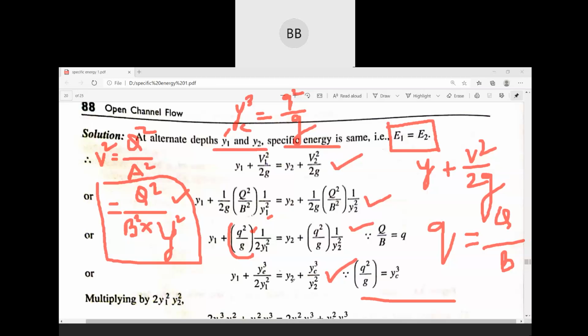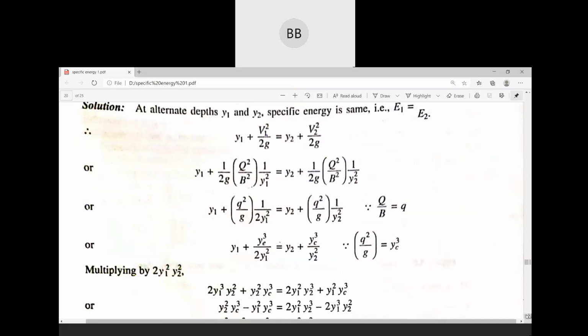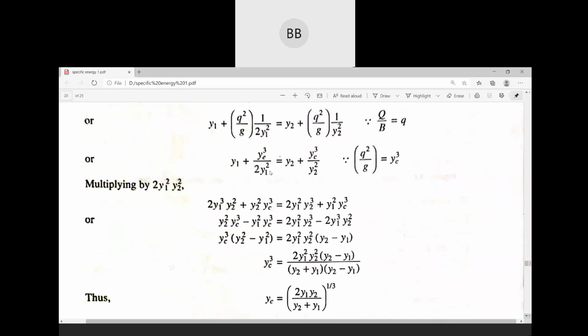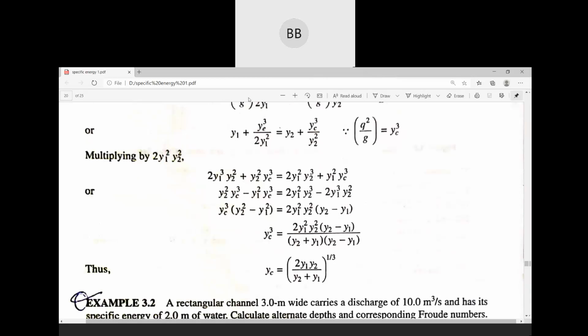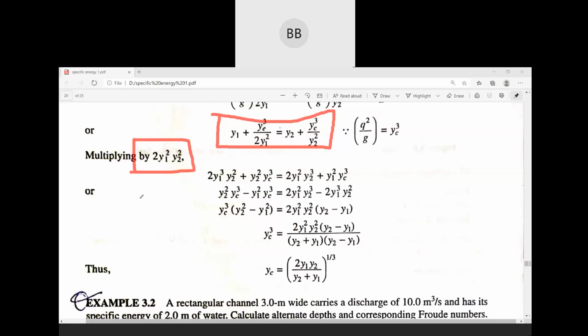Okay. So till here it's completed. Then we have to get an expression for yc cube. So what we are going to do next, we are multiplying both sides. This was our last expression. After that, we are going to multiply both sides by twice y1 square, y2 square.